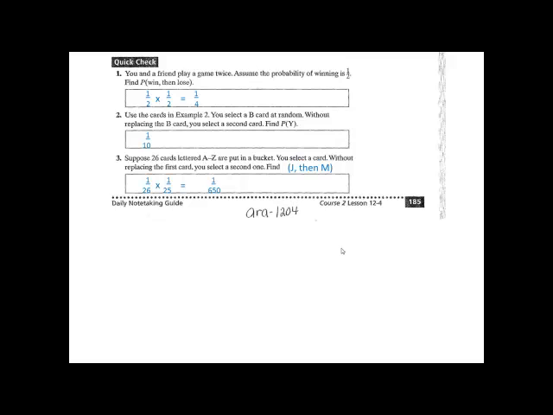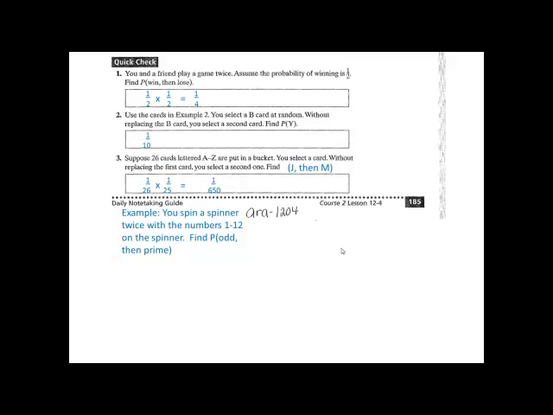Now's a good time to pause the video, rewind it if you have any questions. We're going to do one more example. This one I really want you to try on your own. So I'd like for you to pause the video after each little bit to make sure that you're doing it correctly.